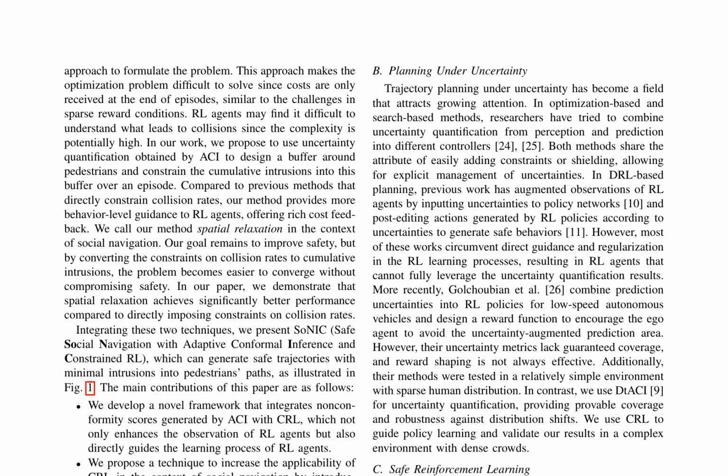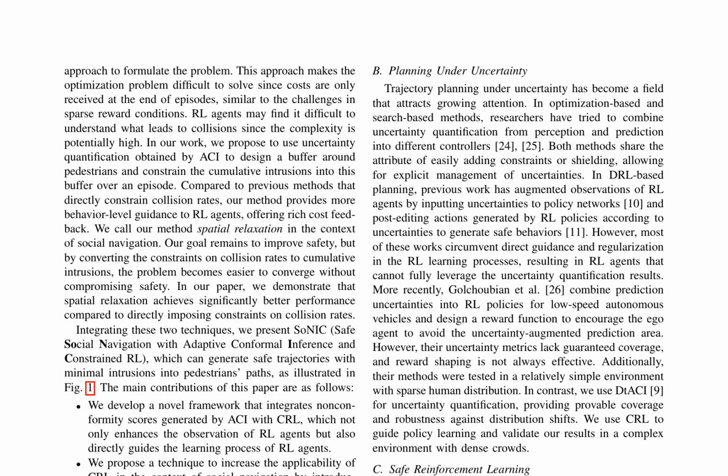This paper introduces a groundbreaking approach to social robot navigation, combining nonconformity scores from adaptive conformal inference, ACI, with constrained reinforcement learning, CRL. The authors propose a technique called spatial relaxation, which transforms collision rate constraints into cumulative intrusions, simplifying the optimization problem without compromising safety. They also present SoNIC, a method that integrates ACI and CRL to generate safe trajectories with minimal pedestrian path intrusions.